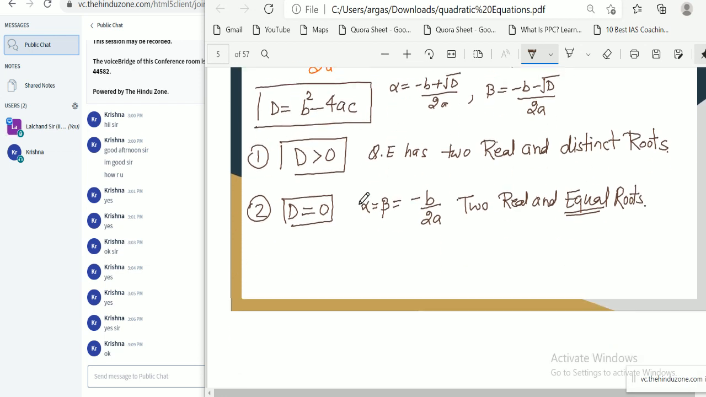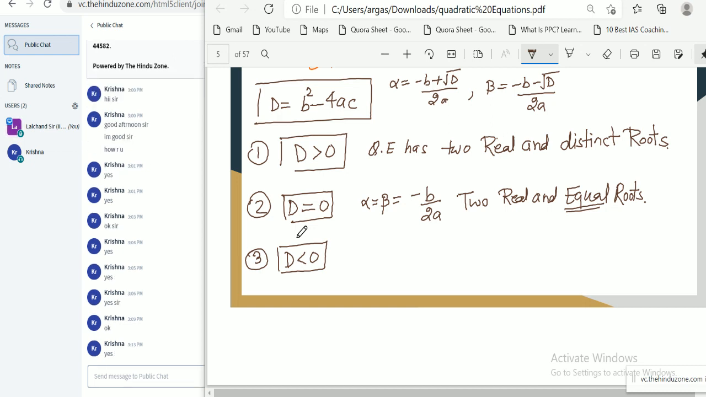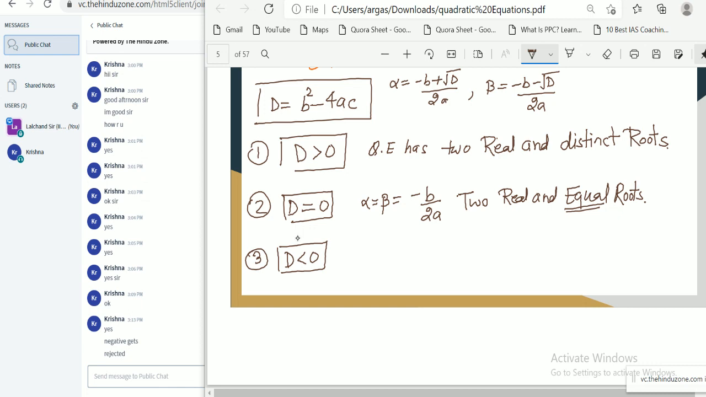Okay. In the third case, if D is negative, can you tell me what will be the problem if the D value is negative? Can you tell me the problem when D is negative? Krishna, can you identify the problem? What is the problem? Because we do not allow a negative value inside the square root. Okay, so we say no real roots.